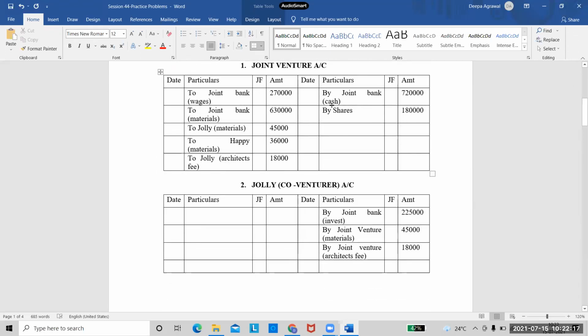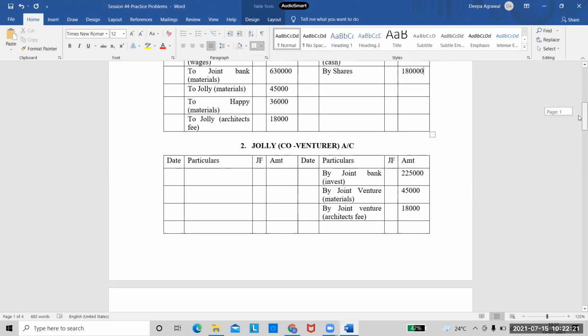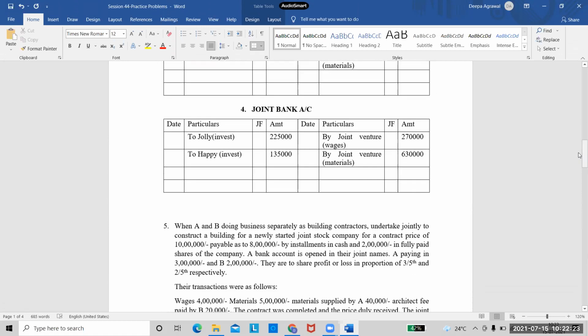Now we need to transfer these two accounts again. So this entry will go back to joint bank account on which side? Debit side. So I'll write the entry as to joint. Ma'am, if they are giving cash, why are we again entering into bank account? Yeah, they are giving cash in the sense that cash is going to the joint bank account.